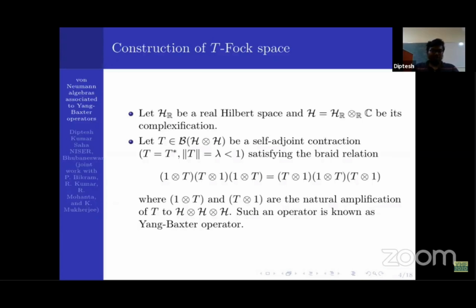Since you can see that T is an operator defined on H tensor H, 1 tensor T and T tensor 1 are nothing but the proper amplifications on the space H tensor H. And such an operator is known as the Young-Baxter operator. Now, given a Young-Baxter operator, we are going to define an inner product on the full Fock space. The next few slides actually involve some technicalities, so let us skip those.